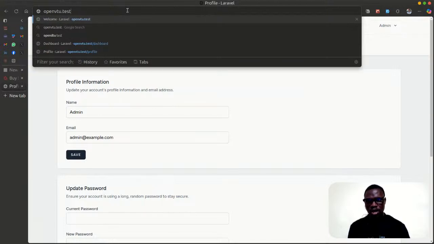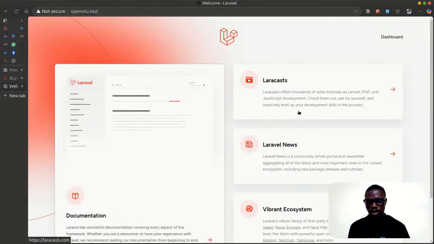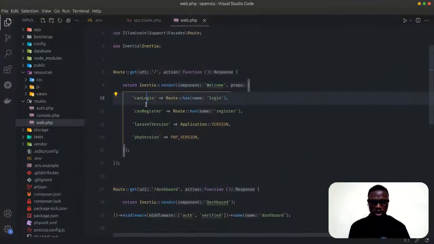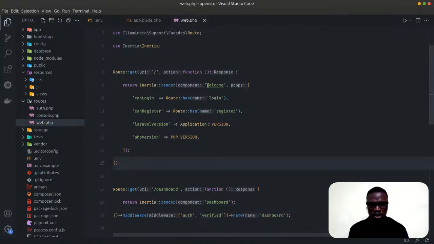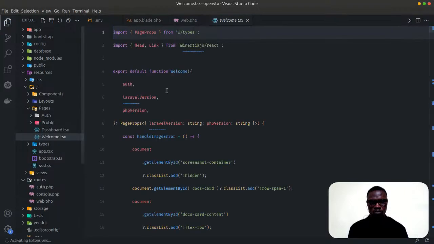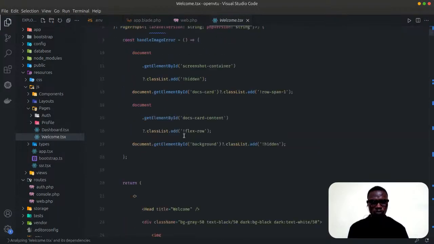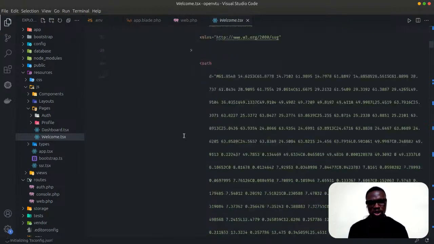So let's see what we can do here. I want us to go back to this page. So I will go back to this route. If you study this route very well, it's returning a welcome React component here, which is just a page. So let's go to that page. So on this page, you will see that this is nothing else.